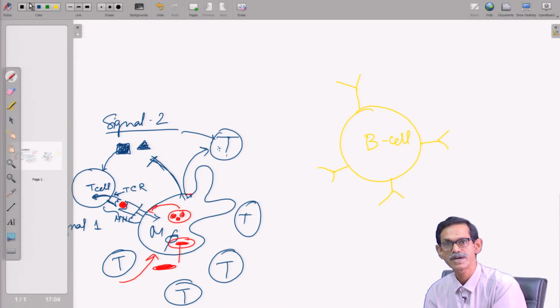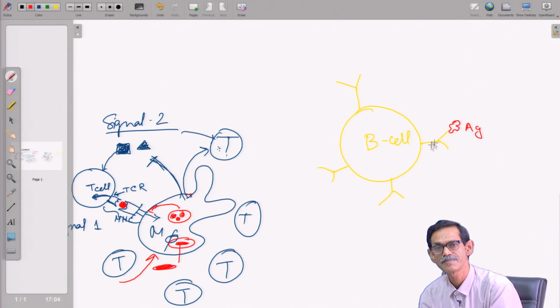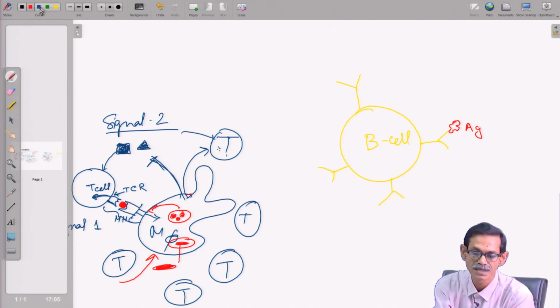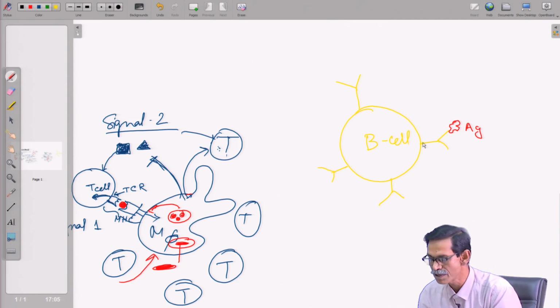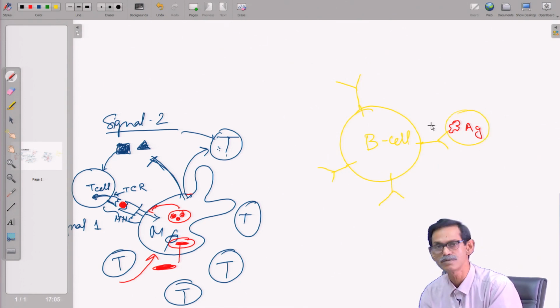So this red is the antigen, and the antibody's interaction with the antigen also gives some signal. These receptors, the antibody being the receptor, have a cytoplasmic tail. As soon as the antigen binds to the antibody, or rather the B cell receptor, it will also give a signal.